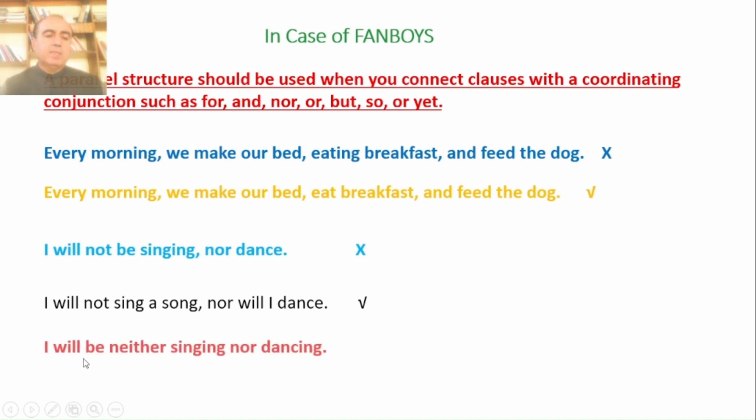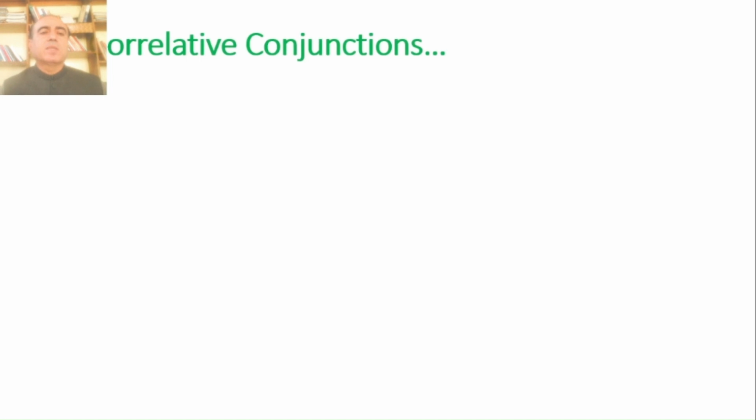It can be like this. I will be neither singing nor dancing. So in any way you can make, there are multiple cases or multiple options that you can make to address those errors. And the third case is of correlative conjunctions.